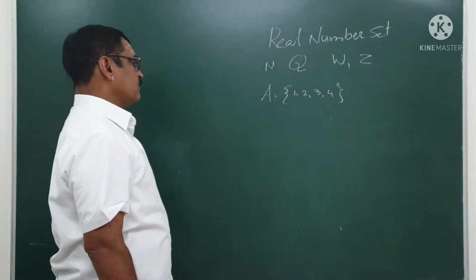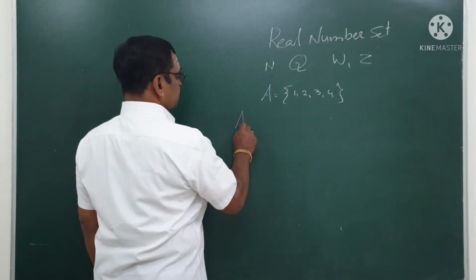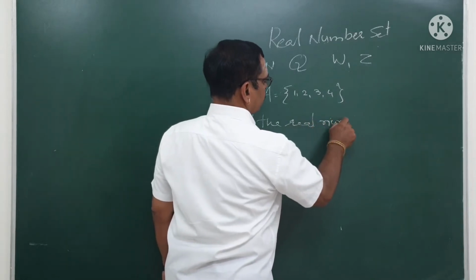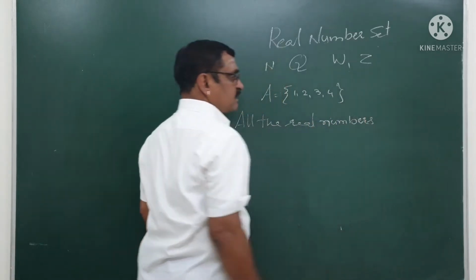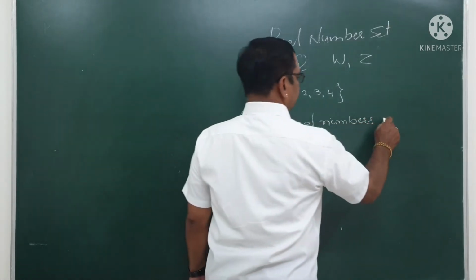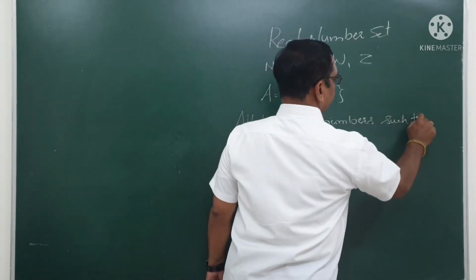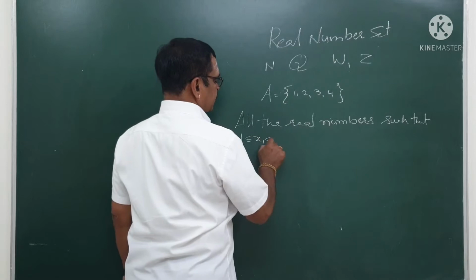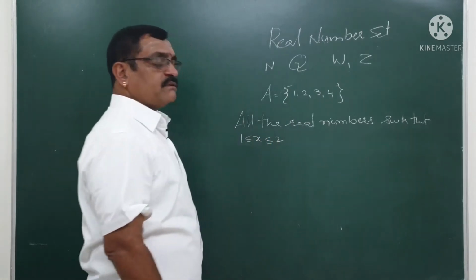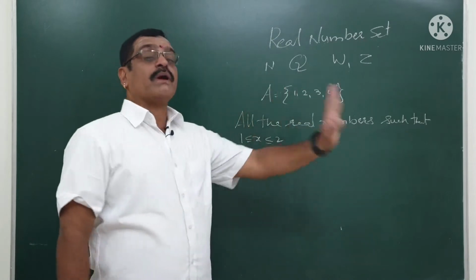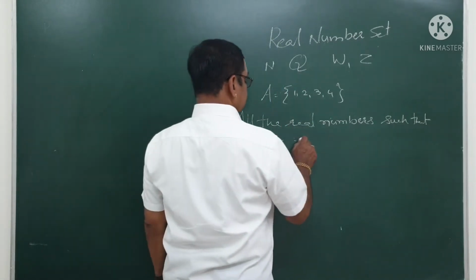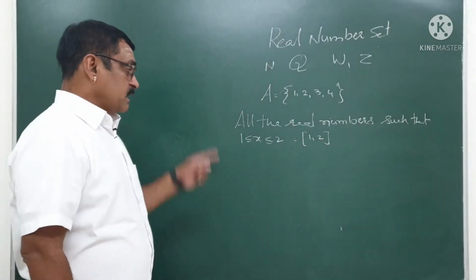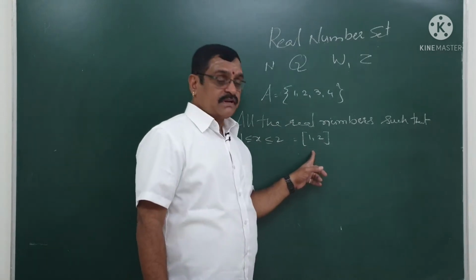Whereas suppose I need all the real numbers x such that 1 less than or equal to x less than or equal to 2. That means all the real numbers between 1 and 2. I can write this also in the form of the closed interval [1, 2]. This is a subset of the real number set.